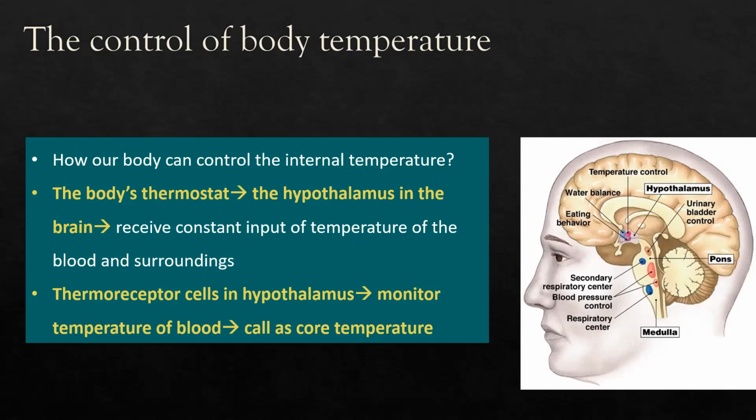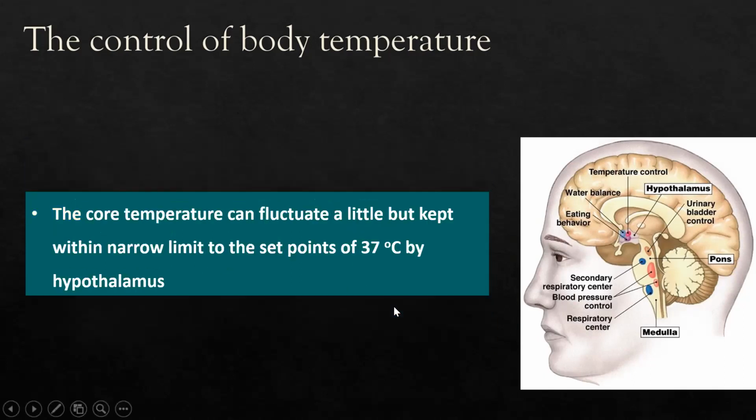Or if our blood temperature decreases because the external environment becomes cold, it can also sense that information. The blood temperature is what we call the core temperature. The core temperature can fluctuate a little bit, but it will be kept within a narrow limit, around 37 degrees Celsius.